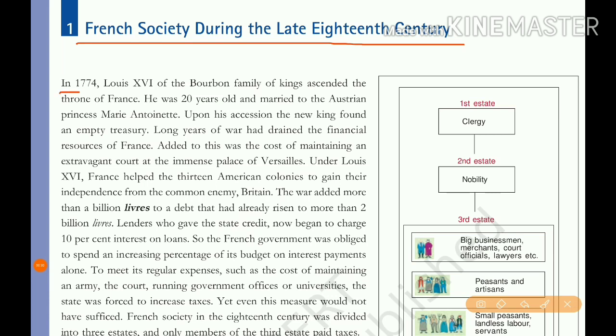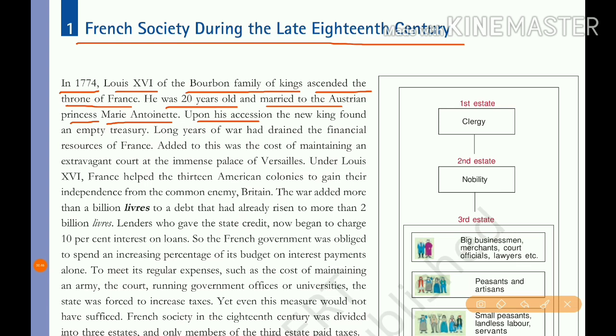In 1774, Louis XVI, who belongs to the Bourbon family of kings, ascended the throne of France. During that time he was 20 years old and he married the Austrian princess Marie Antoinette. Here Austria is a country in Europe.